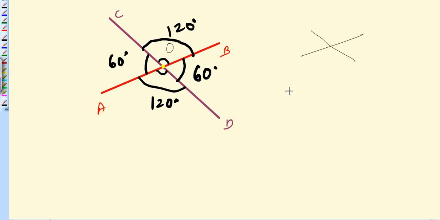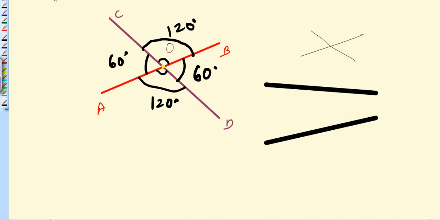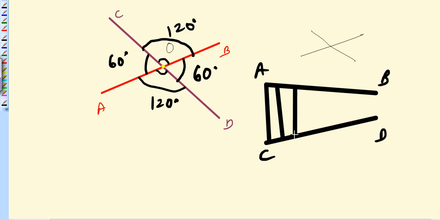So suppose you have lines AB and CD. In the starting, you have this much distance. Then if you observe, the distance between these two lines is decreasing, and at one point they will meet.